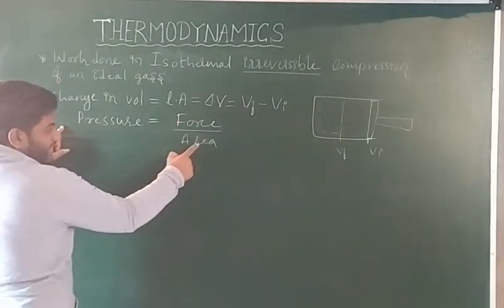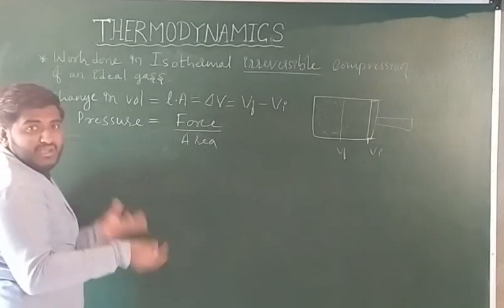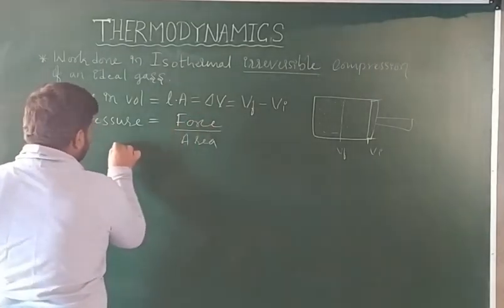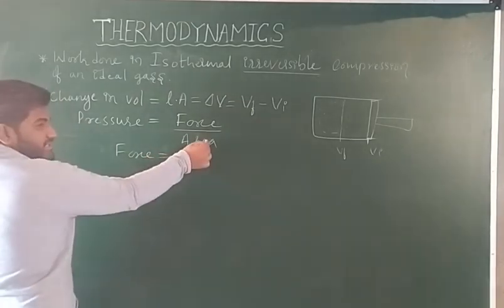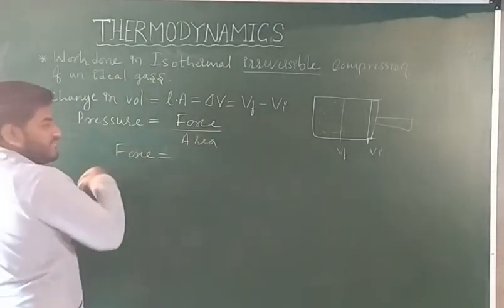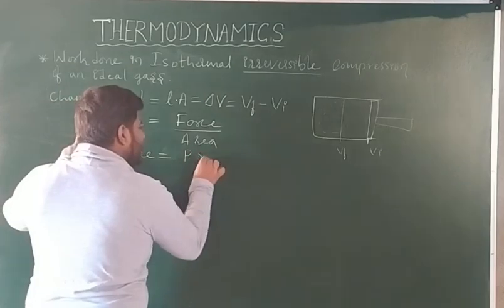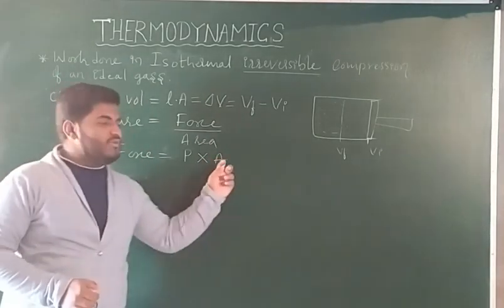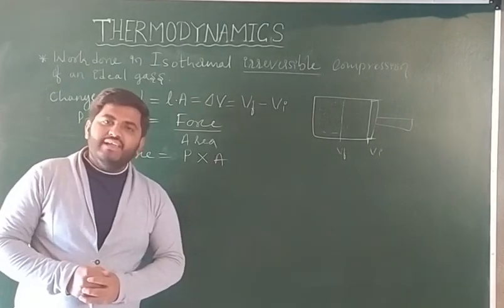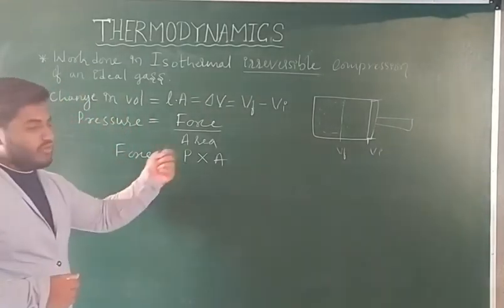Here it is a divisor. When it comes to this side, it becomes multiplicative. So force is equal to pressure into area. Right. Now, force is equal to pressure into area.